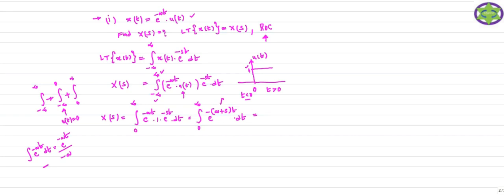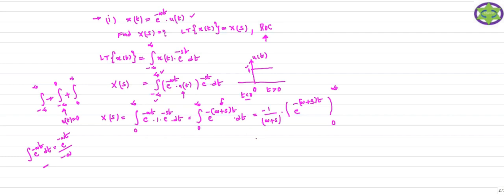Here instead of a, the coefficient of t, we have minus (a plus s). So we get minus 1 by (a plus s) times e power minus of (a plus s) t, and we have to substitute the limits of the integration, which are 0 to infinity.